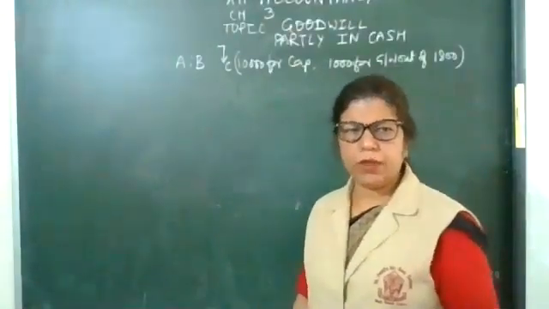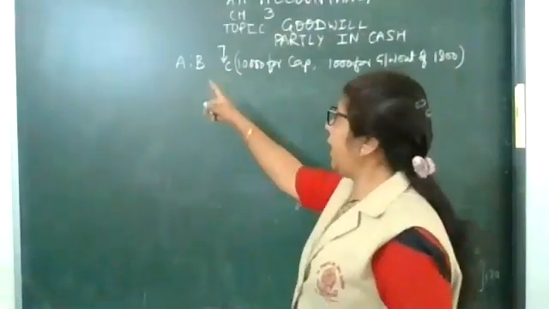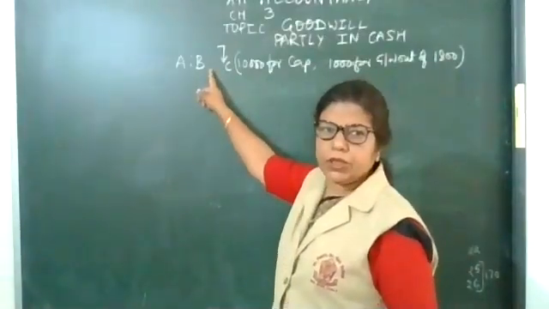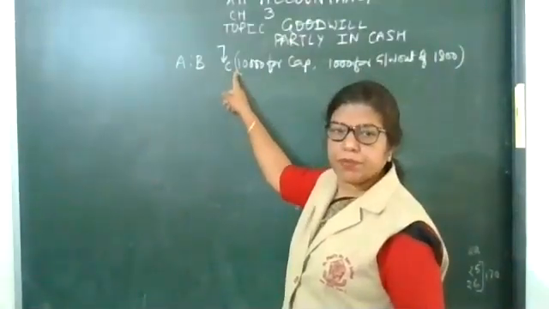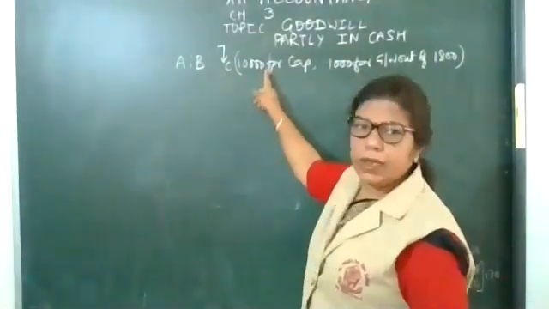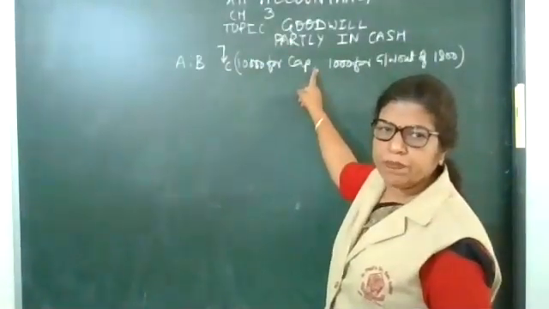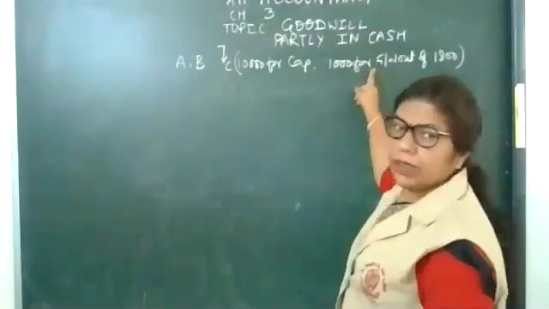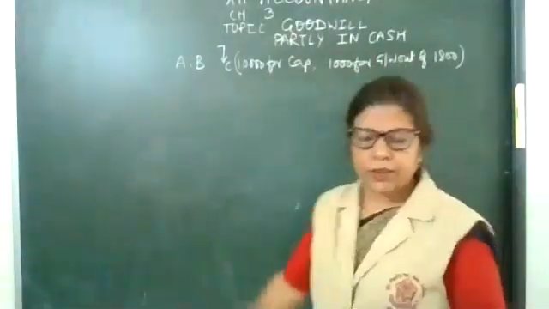Look at the board. This question came in 2007. A and B are partners. C is the incoming partner. He is bringing 10,000 rupees for capital, 1,000 rupees for goodwill out of 1,800.